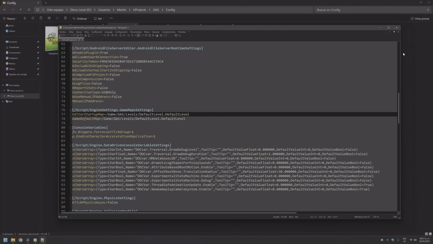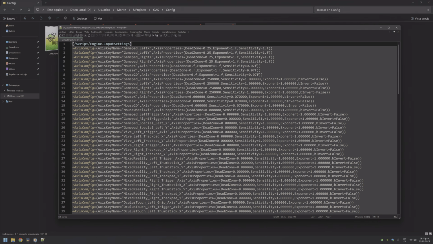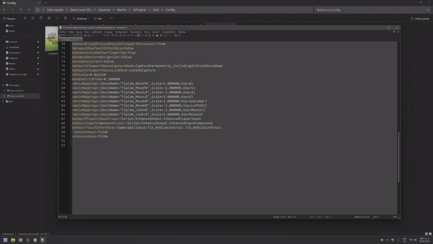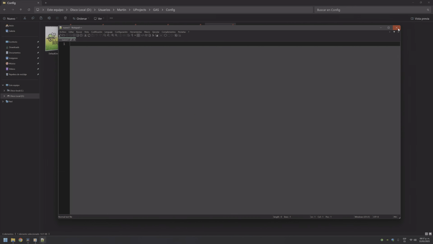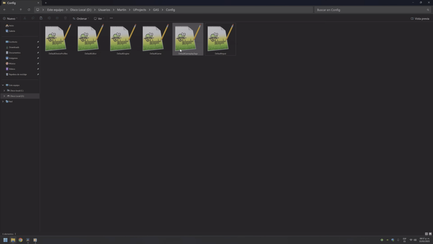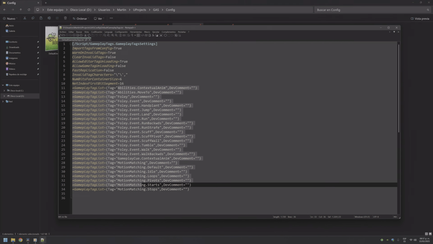If you, however, have, I don't know, a more advanced project that you want to use as a base for the character creation system, which is something that I don't recommend, you will have to edit the ini files in the configuration folder manually.